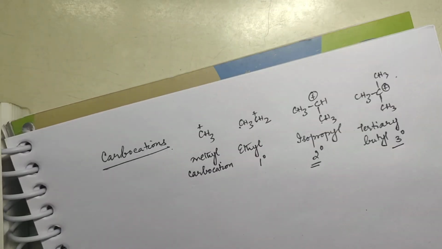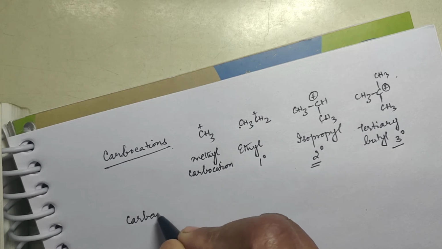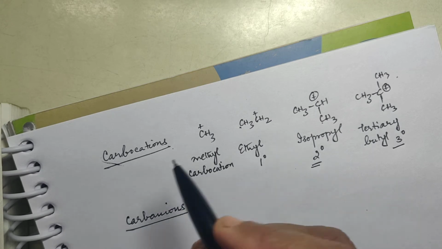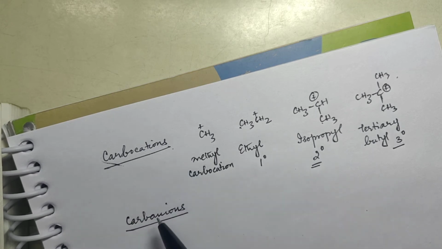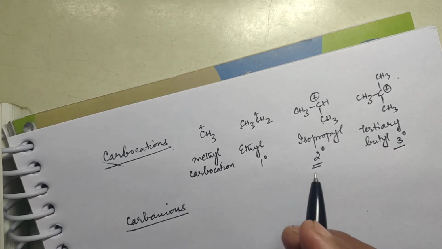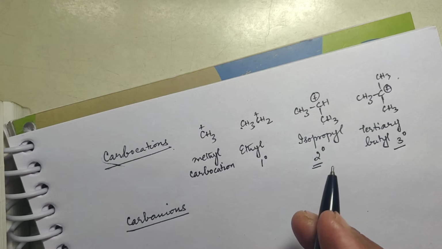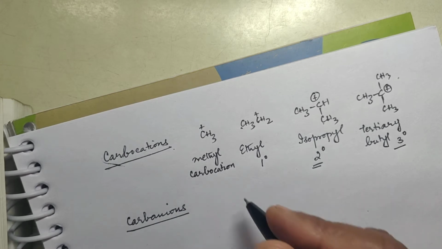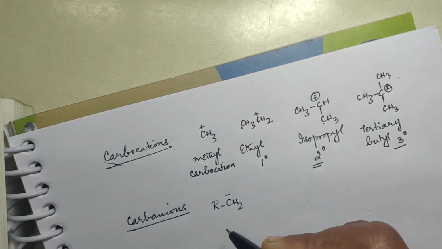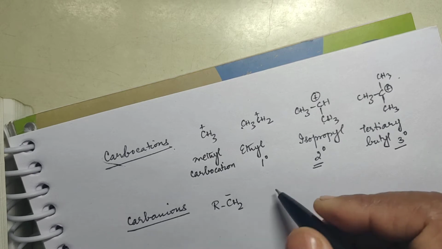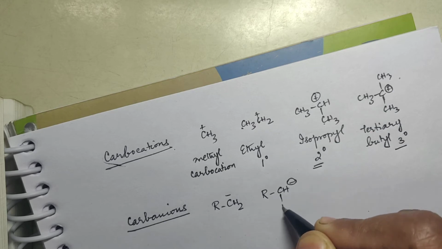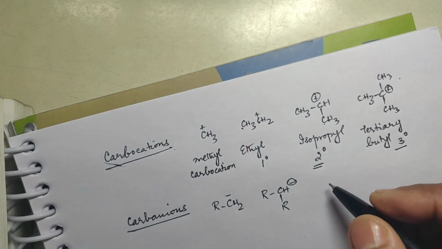Okay. Same way you have carbanions. These are positively charged species, carbocation. Cation tells you positive charge. Carbanions, they are negatively charged ones. Now here, say if I give you R CH2 minus, then this is called a primary carbanion. Then you have R, this is a secondary carbanion.